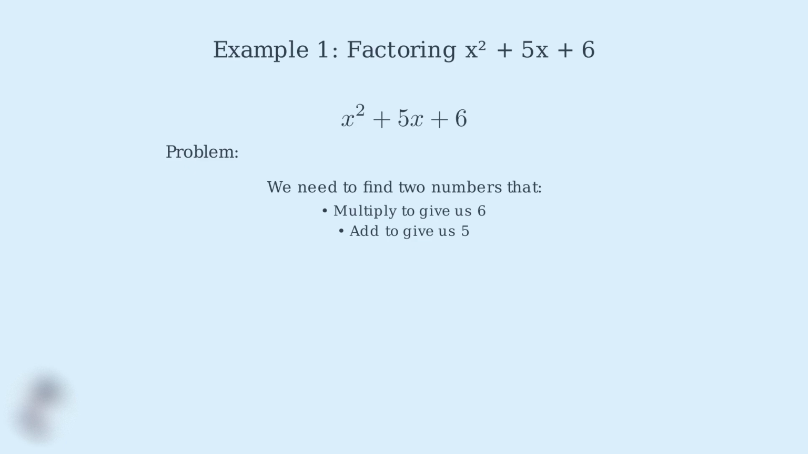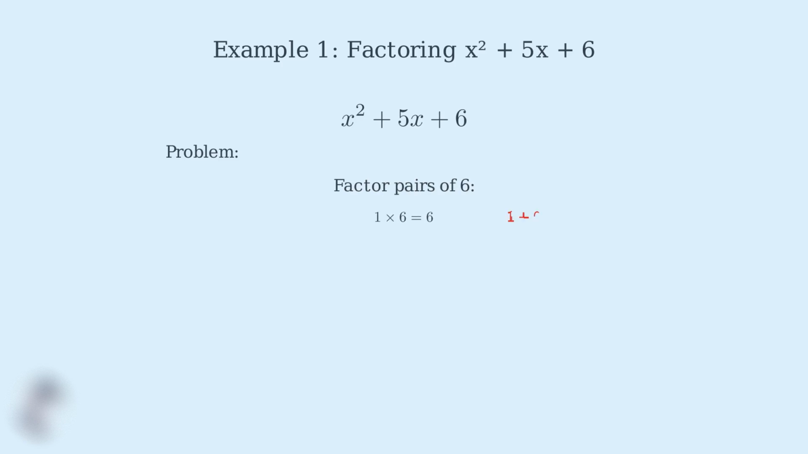First, they must multiply together to give us 6, which is our constant term. Second, they must add together to give us 5, which is the coefficient of our middle term. Let's systematically check the factor pairs of 6.